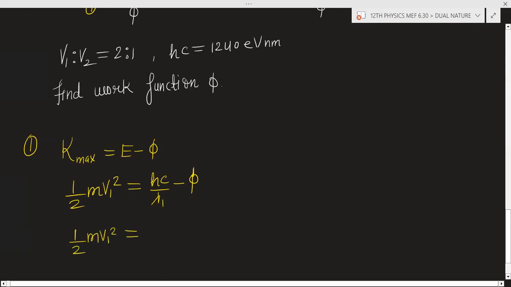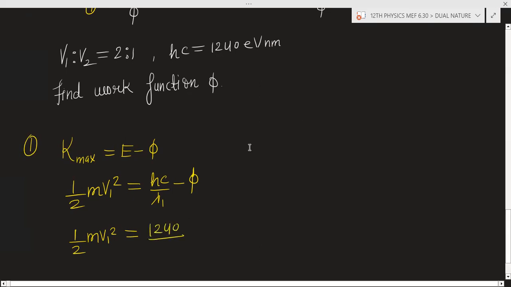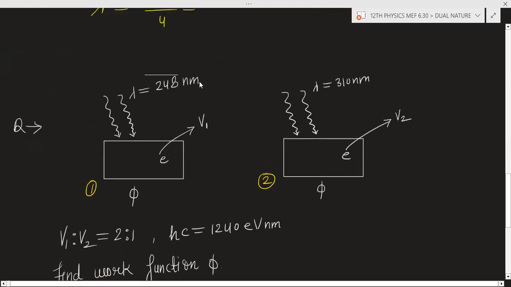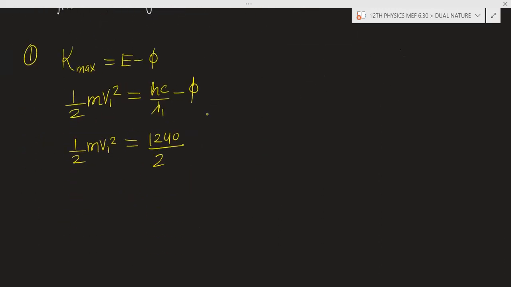hc has the value 1240 electron volt nanometer. So it is 1240, and lambda 1 in nanometer, so nanometer and nanometer cancel out. Lambda 1 is 248 nanometer, and it is minus phi. This is equation number 1.